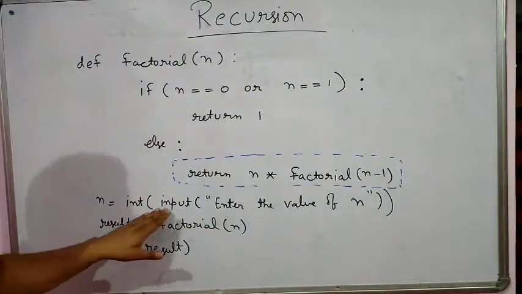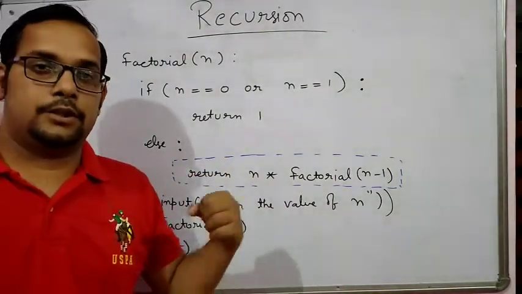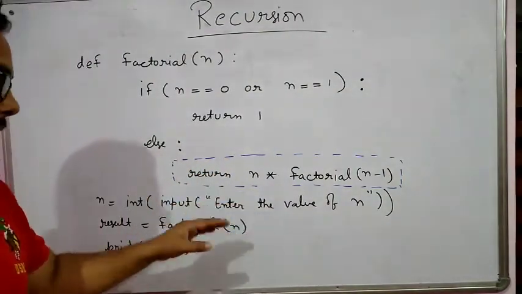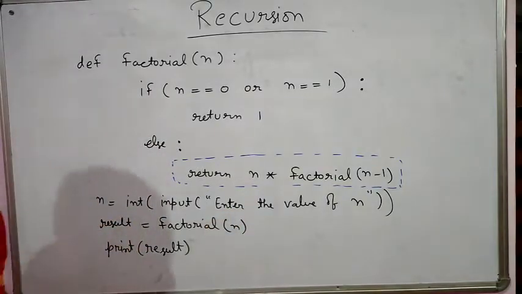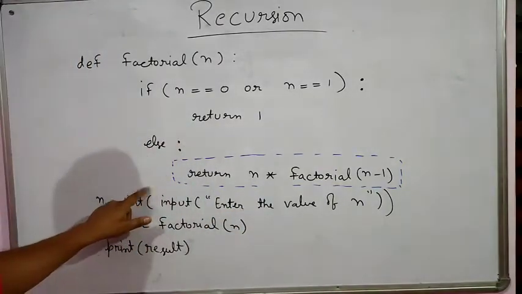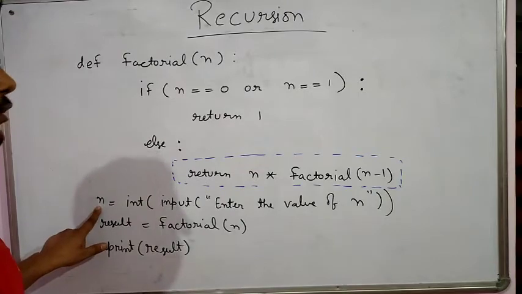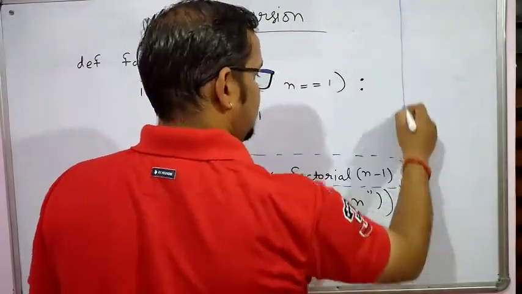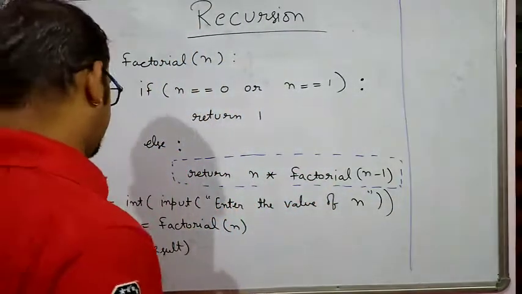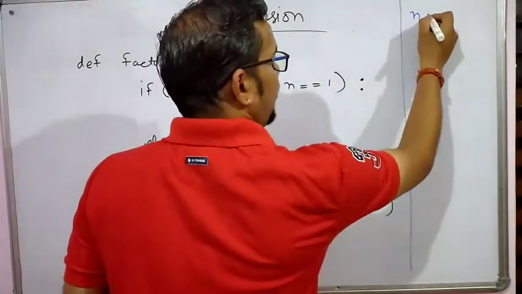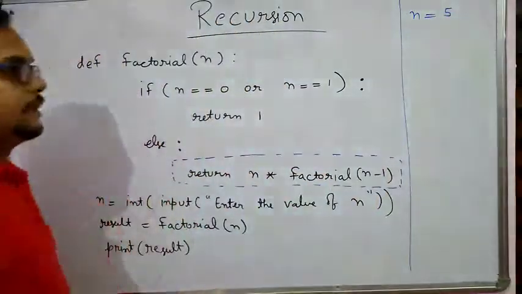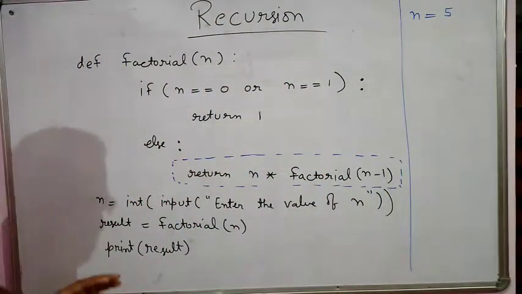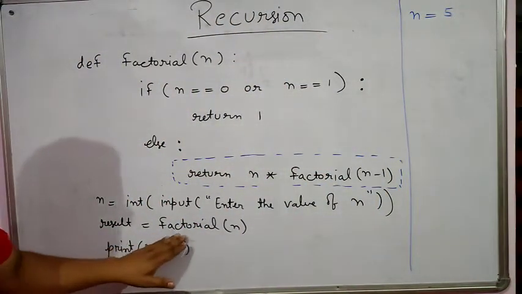Then n equals int input, enter the value of n. From here we will take the value of n from the user and convert this value into an integer. Clear? After that it will be assigned to variable n. Simultaneously we can trace the value of this program. The value of n is 5. Then result equals factorial n.